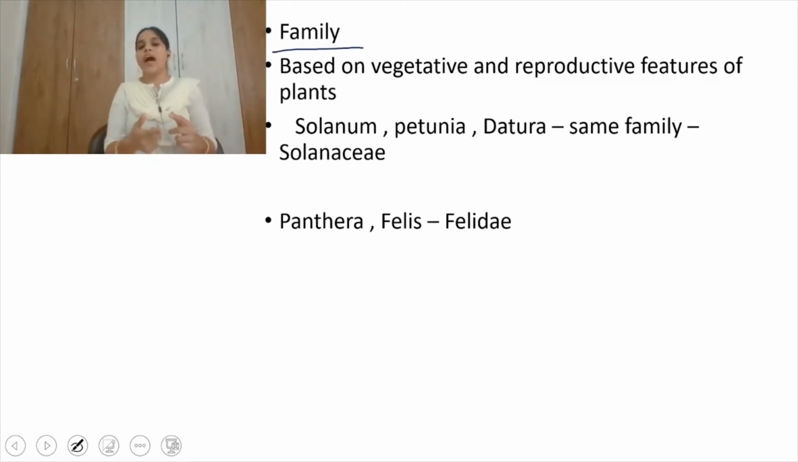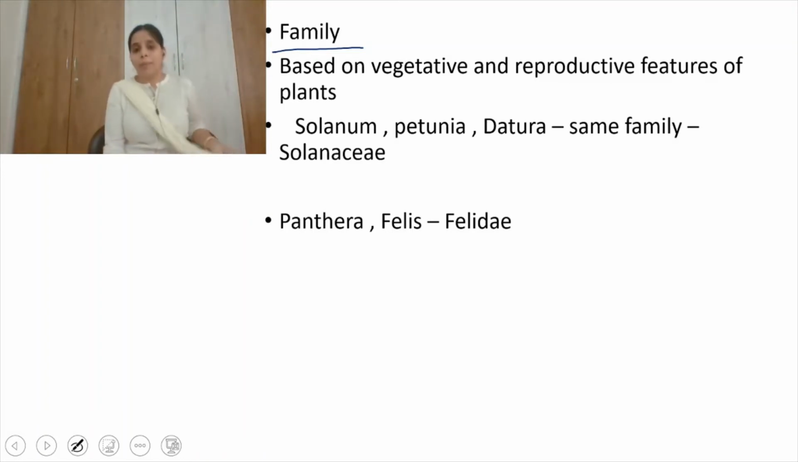After genus we have family. The same thing, the next taxonomical category after genus is family. After species we have genus, and after genus we have family. How can you explain family? Every taxonomical category contains a group of organisms. Family also contains a group of organisms. What group of organisms? Family contains different genus groups which are sharing some common characters.